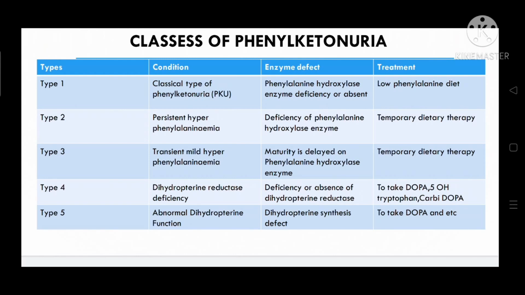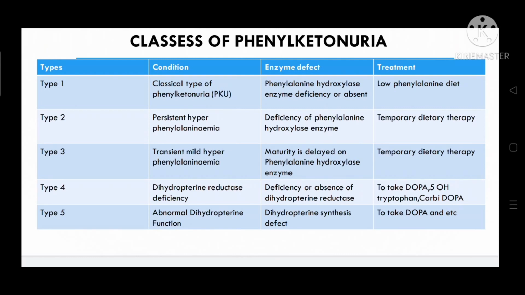Type 2 is the condition of persistent hyperphenylalaninemia. The enzyme defect is a deficiency of phenylalanine hydroxylase enzyme. The treatment is that temporary dietary therapy is not necessary. Type 3 is a transient mild hyperphenylalaninemia. The enzyme defect is delayed maturity of the phenylalanine hydroxylase enzyme. The treatment is that temporary dietary therapy is also not necessary.